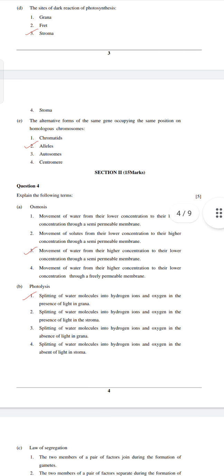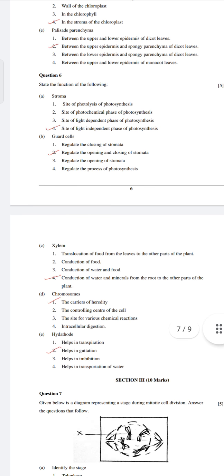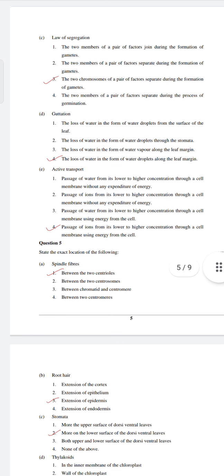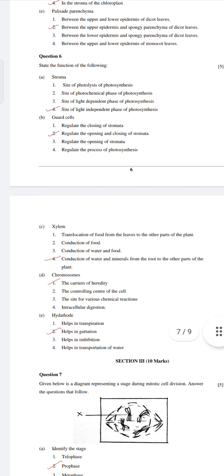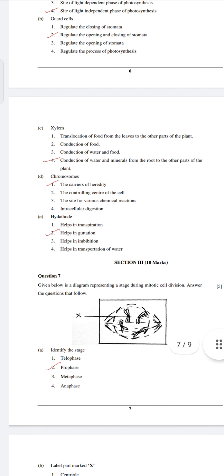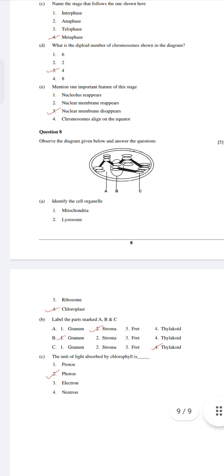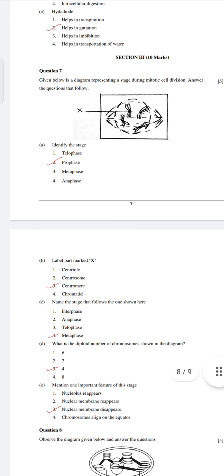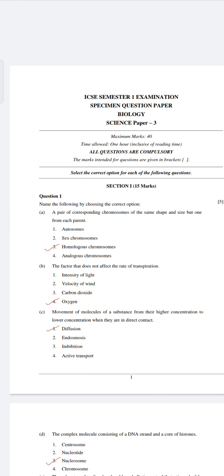In section 2 it has question number 4, question number 5, question number 6, each with 5 sub-questions. Section 3, 10 marks, has question number 1 of 5 questions and question number 2 of 5 questions. It is diagram based, meaning structure diagrams like that will come.